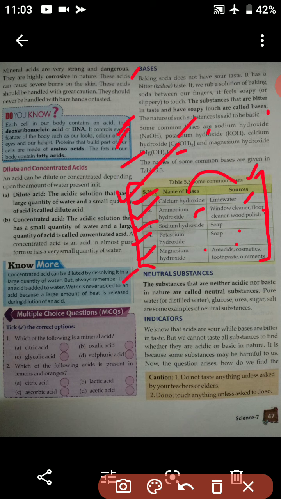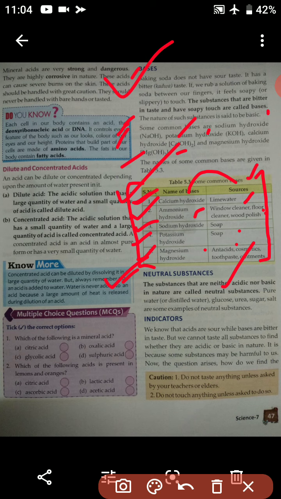Students, we have already studied about acids and we have also studied about bases. Now we are going to understand and study about neutral substances. The substances that are neither acidic nor basic in nature are called neutral substances. So students, there are two kinds of substances, acidic or basic. But if the substances are neither acidic nor basic in nature, then they are neutral substances.